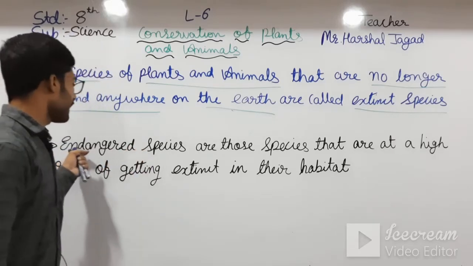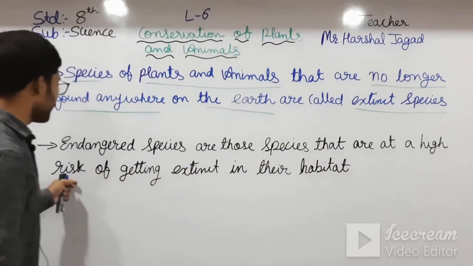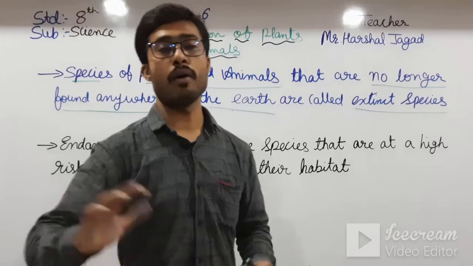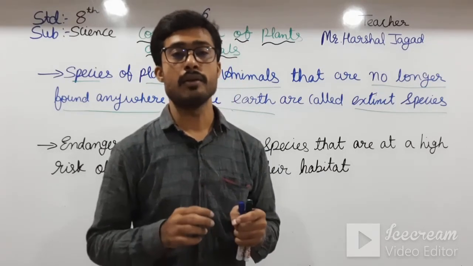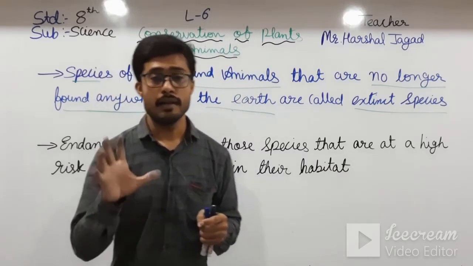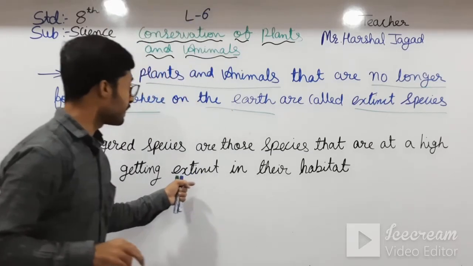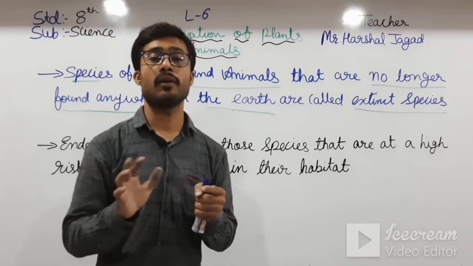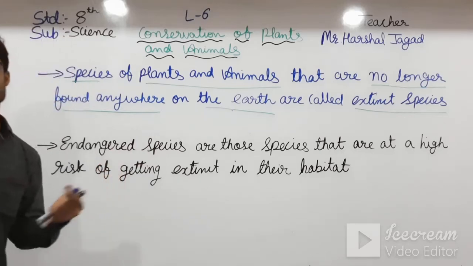See here, endangered species are those species that are at high risk of getting extinct in their habitat, means they are about to disappear. If the last single member of a species dies it is known as extinct species, okay students, but there are some that are not extinct yet, so they are endangered species.